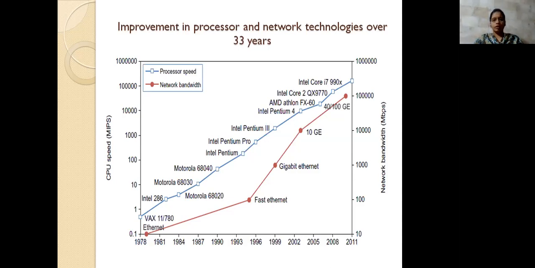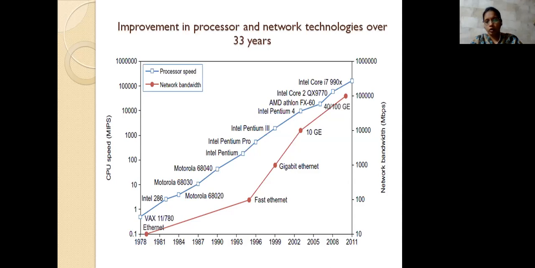So first of all we are using Ethernet. In this Ethernet we have the Intel 286 and the VAX 11/780, which is also providing the Intel 286. After that we have some Fast Ethernet.